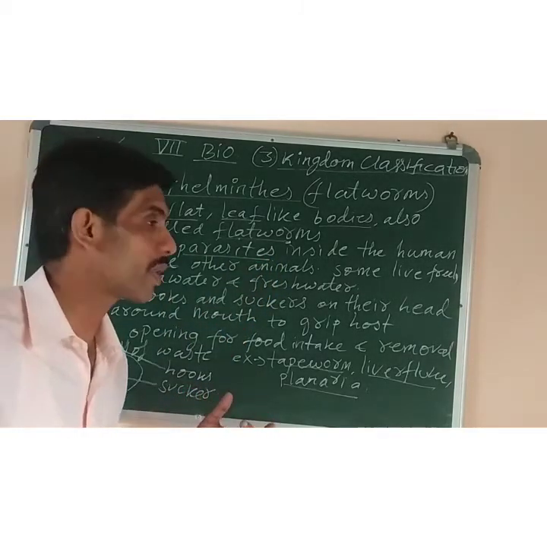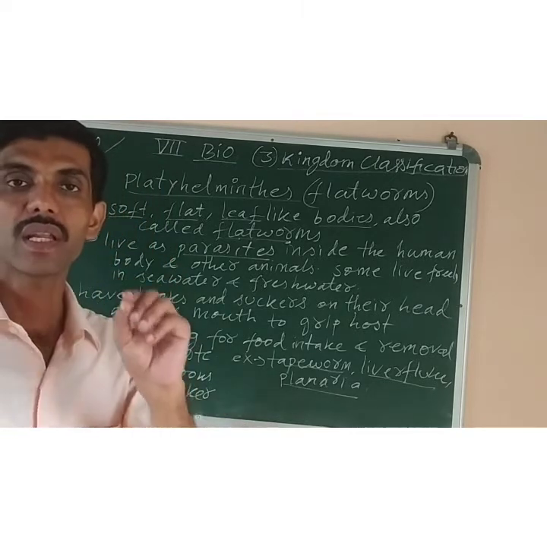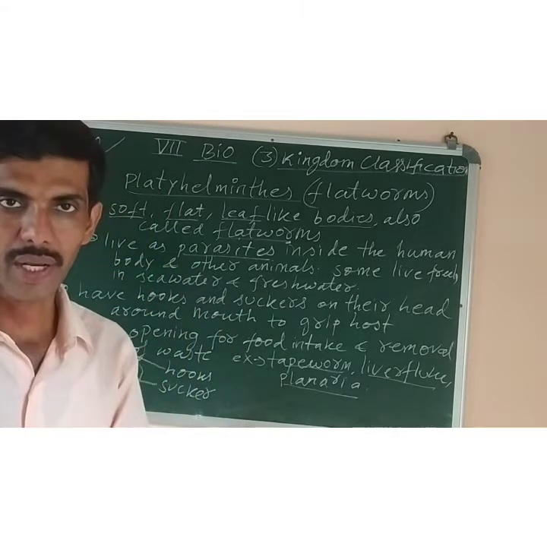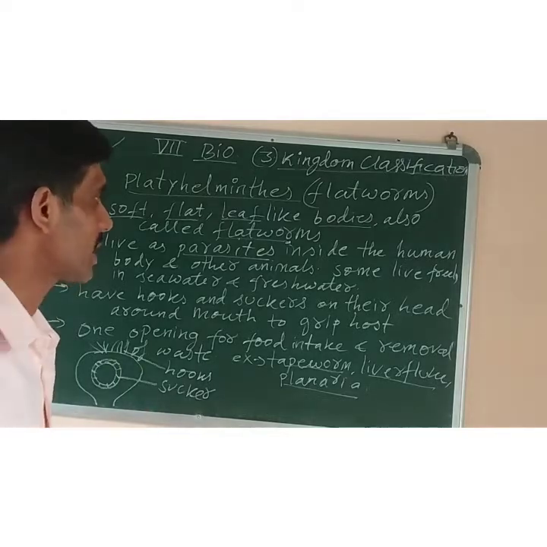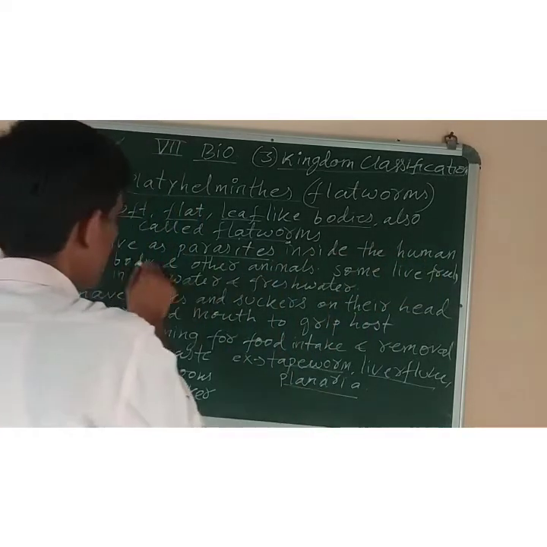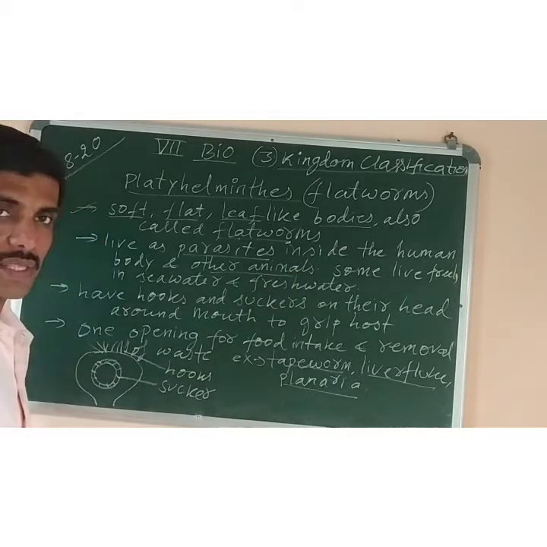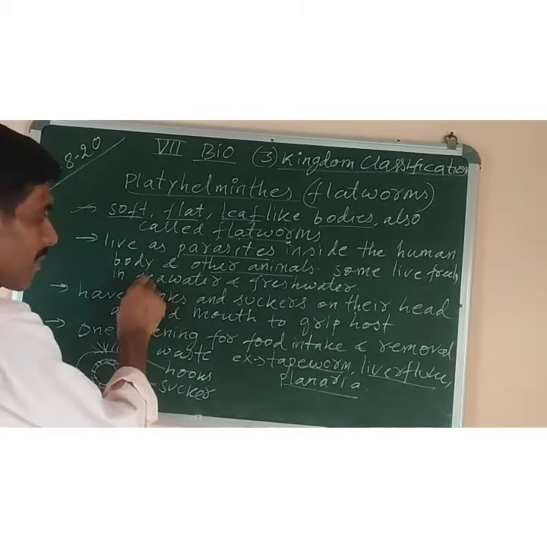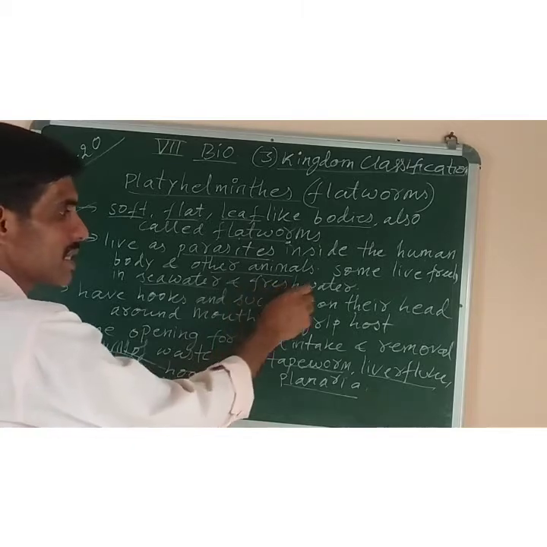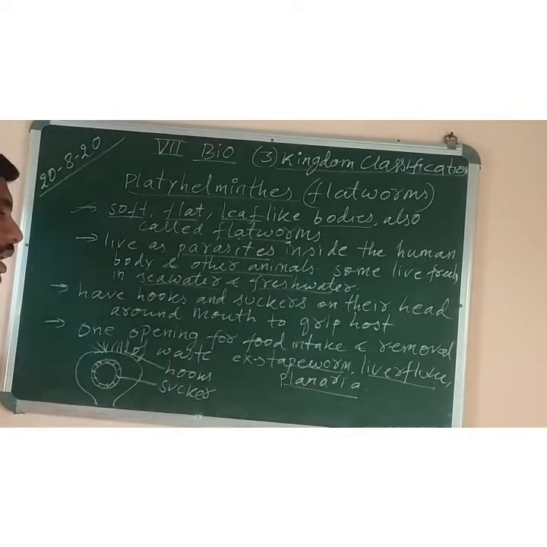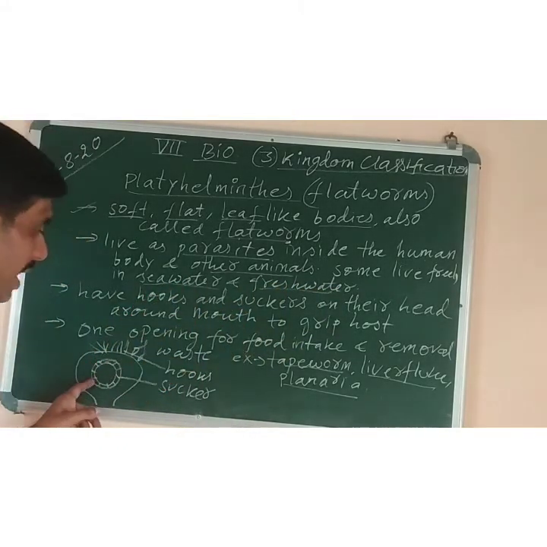Parasites, just now I told you the definition. It means these live on the body of other animals for their food and shelter. They can live inside our body, that is the human body, and other animals also, and some can live freely in the fresh water as well as in the sea water, both. Then they have hooks and suckers, as I can show you.